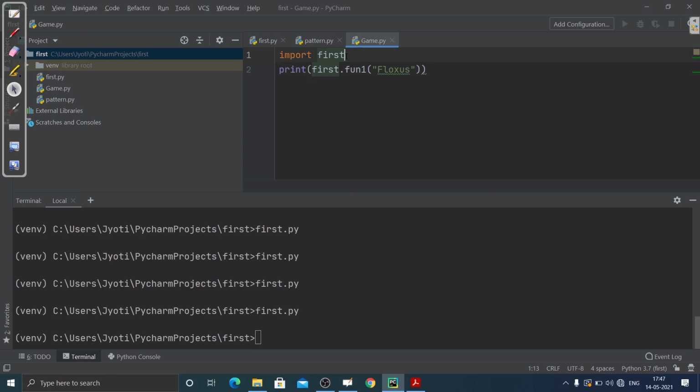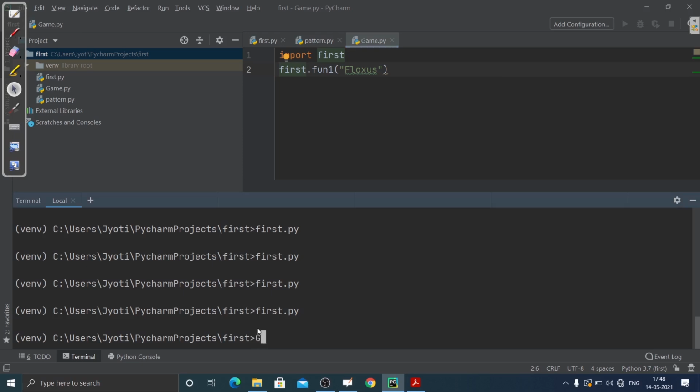I have first imported the module, that is first, and then I'm going to use the module name, dot, and then the function inside that module, because I want to call that specific function inside that module. So I'm using the name of that module and then dot, telling it that yes, I want to use this specific function. Let me just run it.